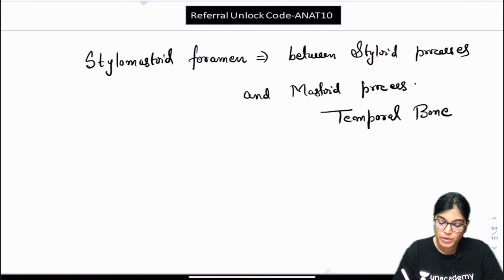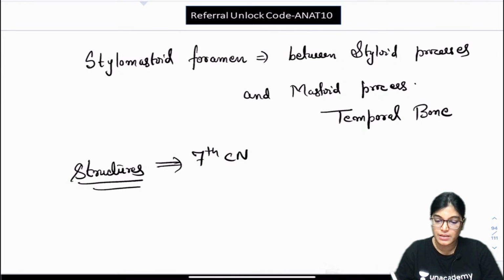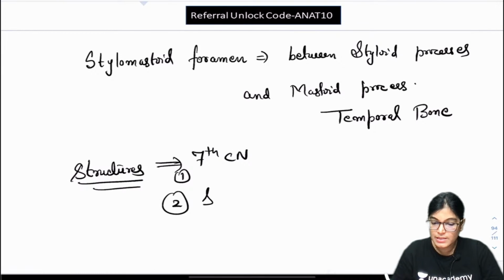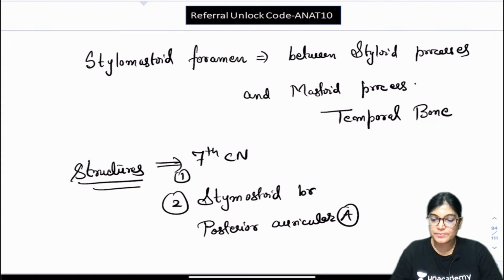What structure passes through it? The structures traversing through the stylomastoid foramen are the 7th cranial nerve, that is the facial nerve, and also the stylomastoid branch of the posterior auricular artery. Many of the students have given the right answer. So, these are the 2 structures which are traversing through it, and its location is between the mastoid process and the styloid process of the temporal bone.